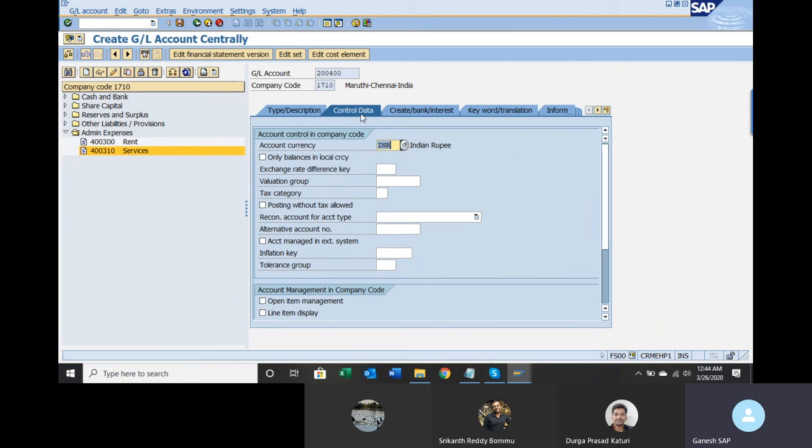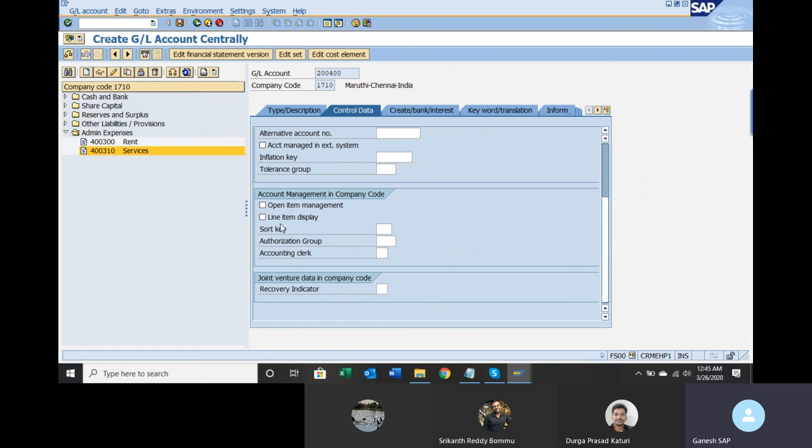In the second tab, control data tab, there is something called recon account type. Here you have to select vendor account. Then only this account will become a reconciliation account. If it is blank, it is not a recon account. So when you want to create a recon account, you have to select the respective account type. In this case, it is vendor.